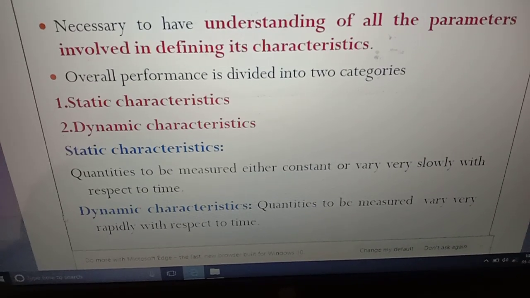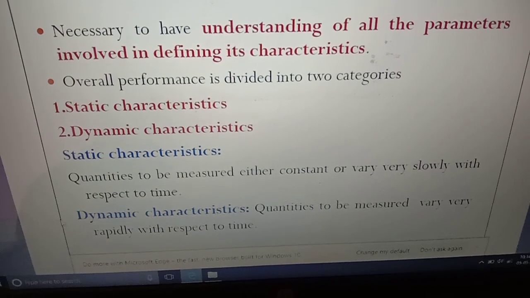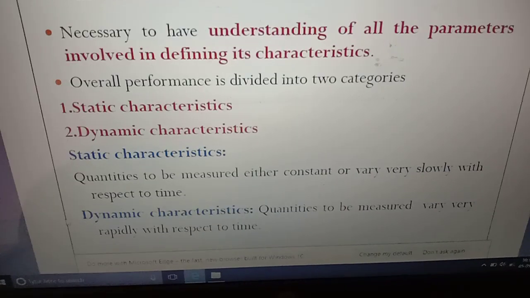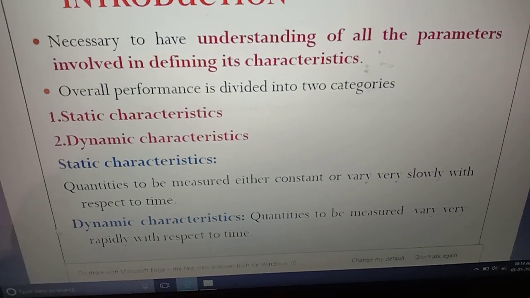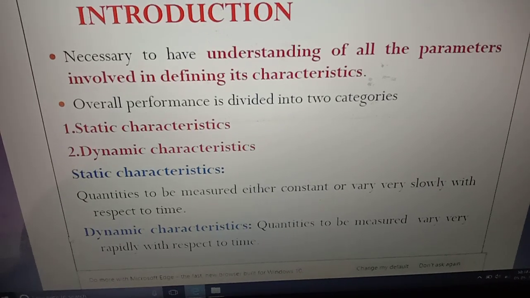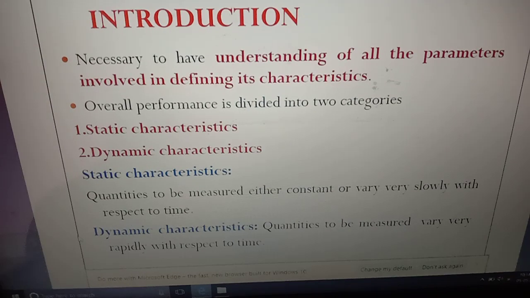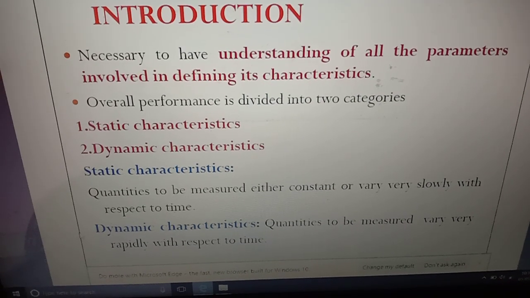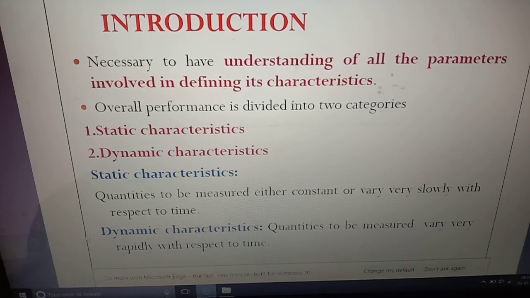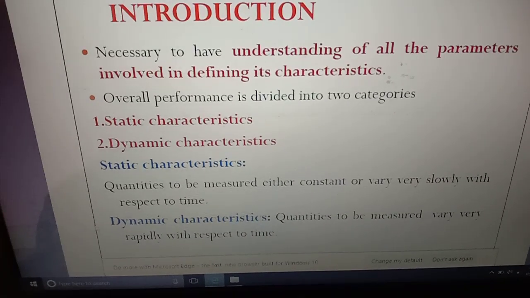What is static characteristics? The quantities to be measured either constant or vary very slowly with respect to time is static characteristics. In dynamic characteristics, the quantities to be measured vary very rapidly with respect to time. So in static characteristics it will vary slowly, whereas in dynamic characteristics the quantity will vary very rapidly with respect to time.